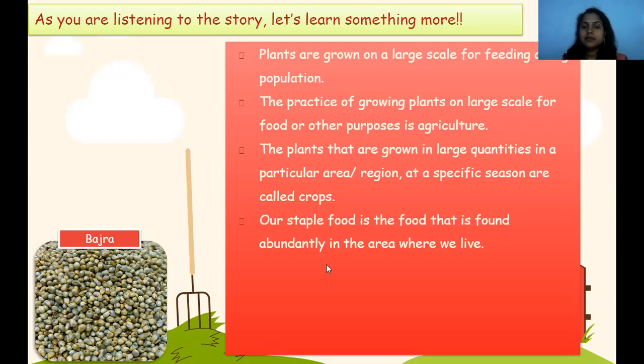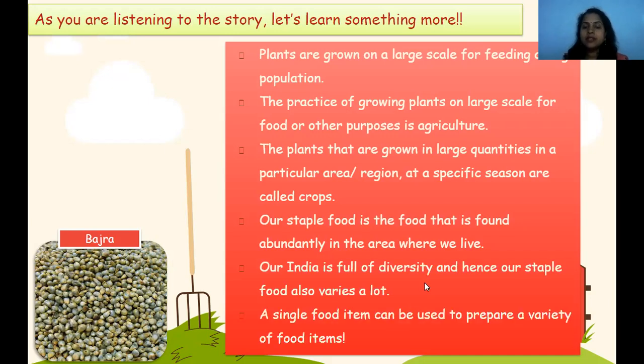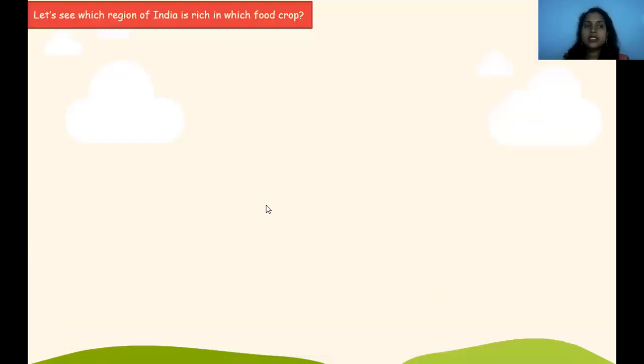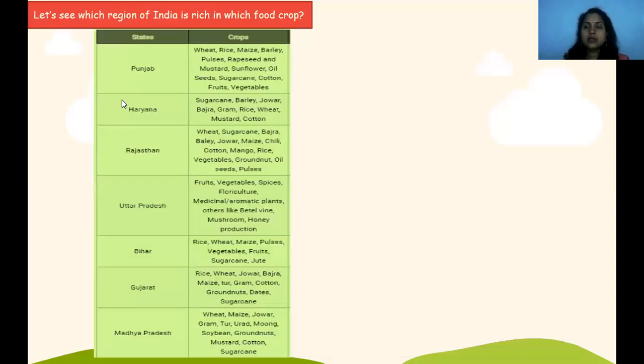Our India is full of diversity, and hence our staple food also varies a lot. A single food item can be used to prepare a variety of dishes. So let us see which region of India is rich in which food crops. These are the various states and these are the crops.